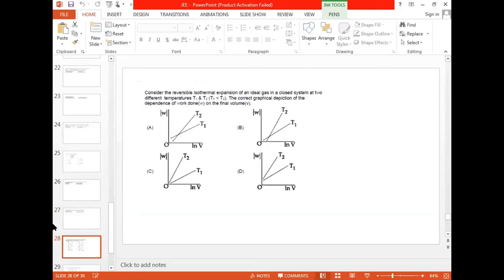The correct graphical depiction of the dependence of work done on the final volume is which one, Ra? Which one can you take? Any idea?